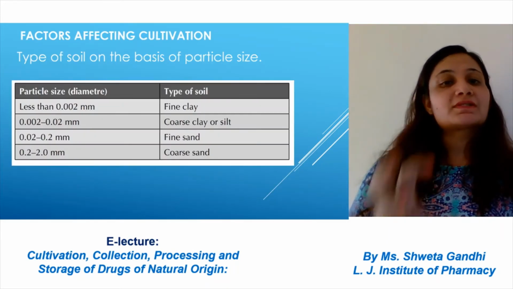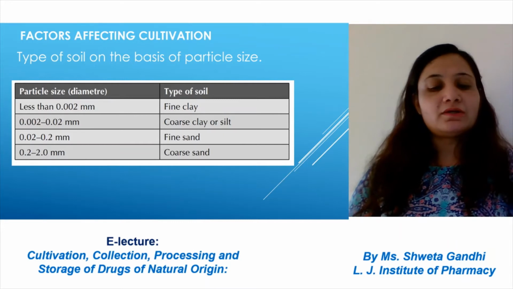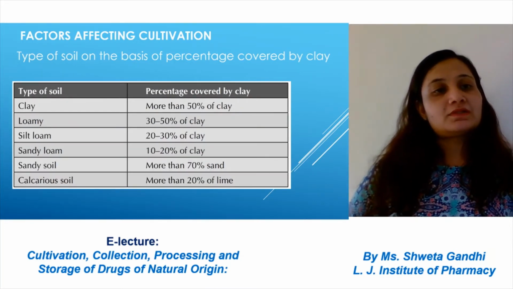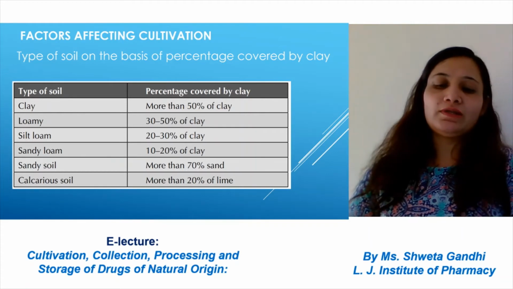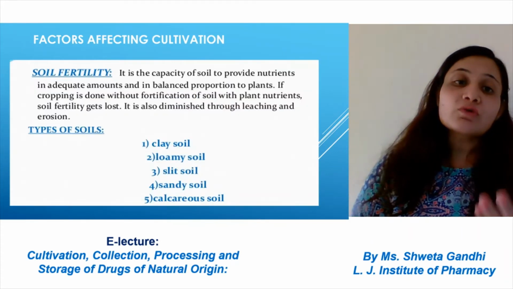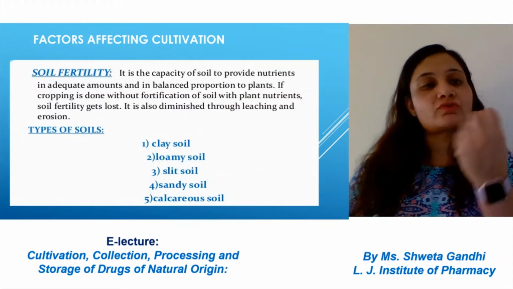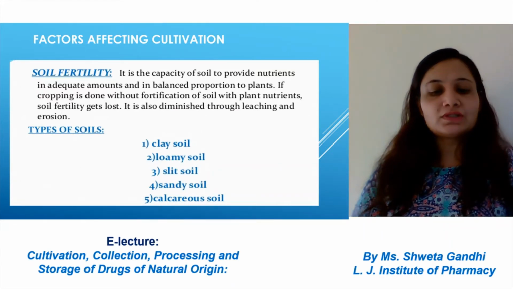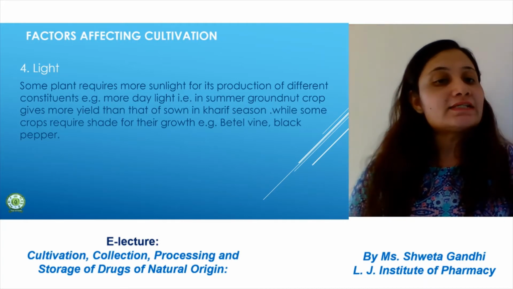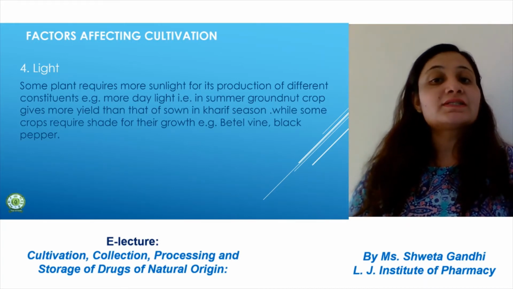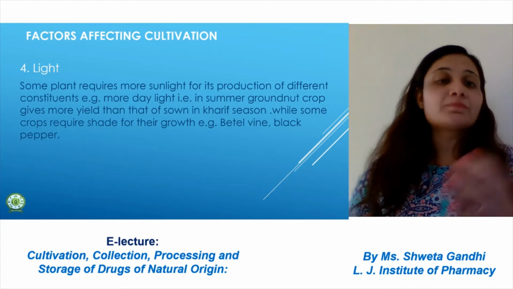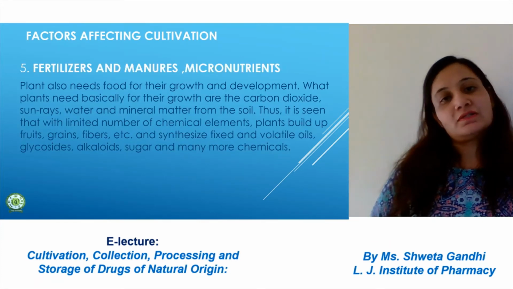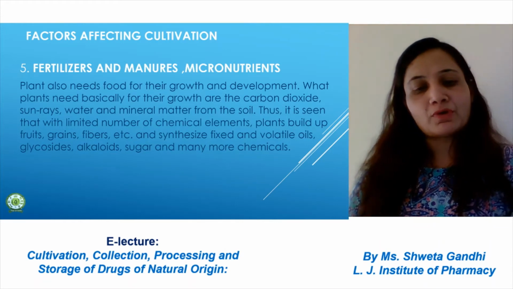Soil. The type of soil is also important. For example, the soil particle size plays an important role. Type of soil, on the percentage of clay soil, loamy soil, sandy soil, this also affects the color. Soil fertility is the capacity of soil to provide the nutrients required in balanced amounts to the plant. So these are the different types of soil. Light is also an important factor, as some crops grow well in summer and some in winter. Fertilizers and manures also play an important role.